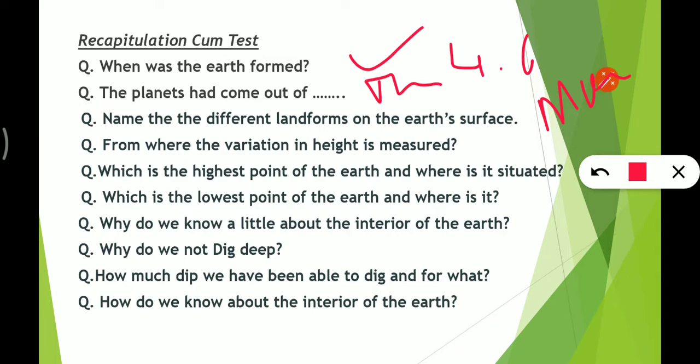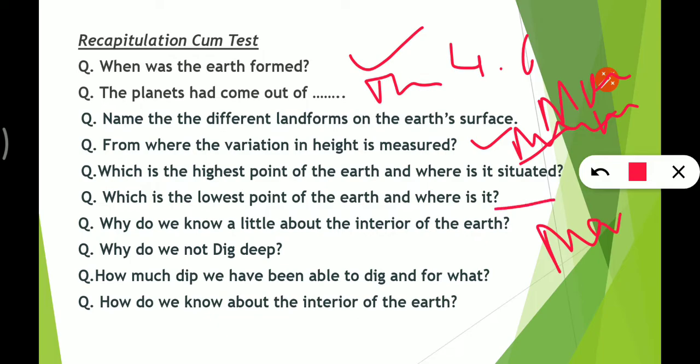From where is the variation in height measured? From the mean sea level. Which is the highest point of the earth and where is it situated? The highest point is Mount Everest and it is in the Himalaya. The lowest point of the earth and where is it? The lowest point is the Mariana Trench and it is in the Pacific Ocean.